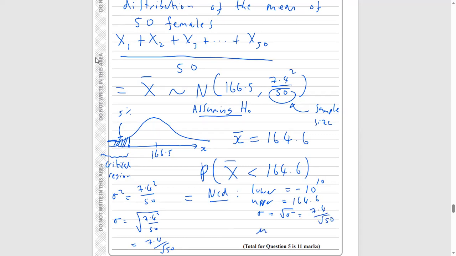And then our mean is the mean there, 166.5. So we're going to plug all that data into the calculator and let's see what we get. My calculator switched off. Let me turn it back on.